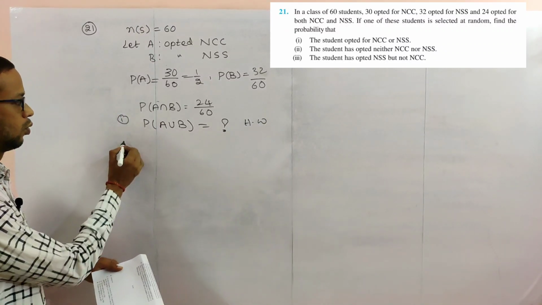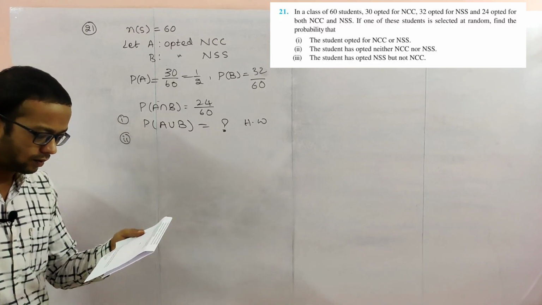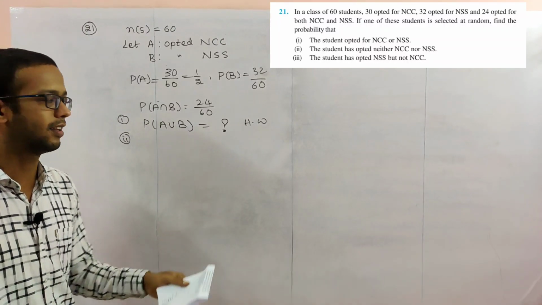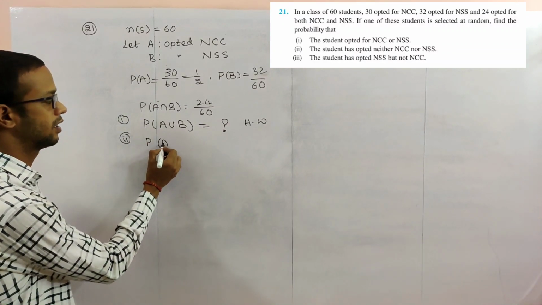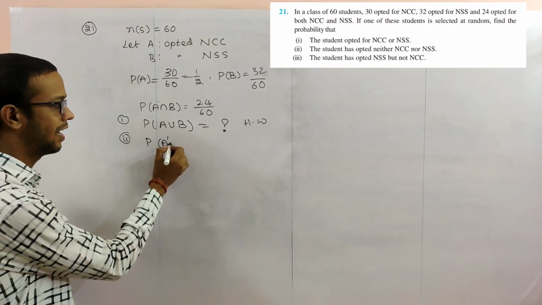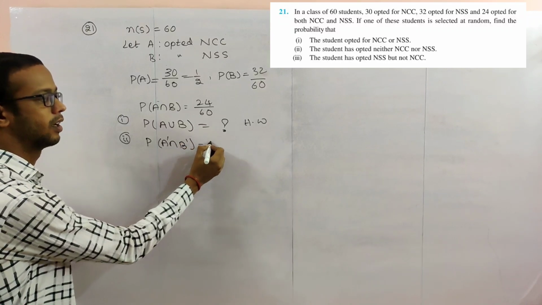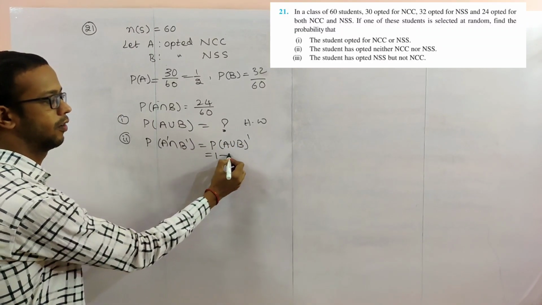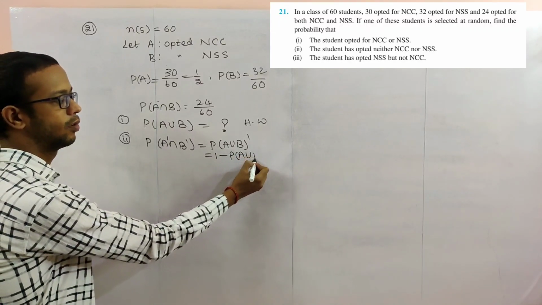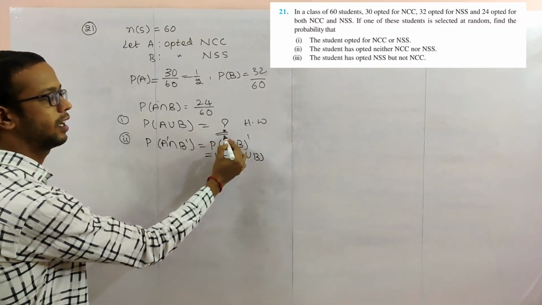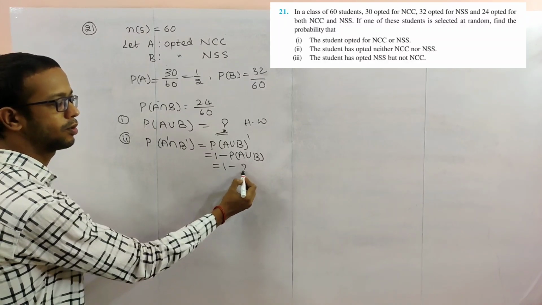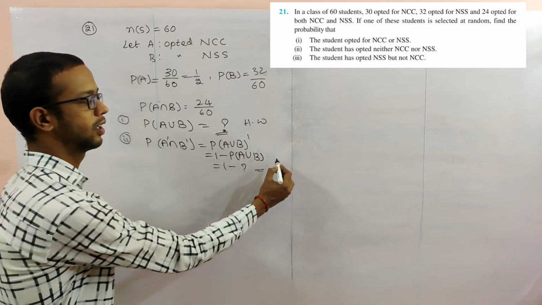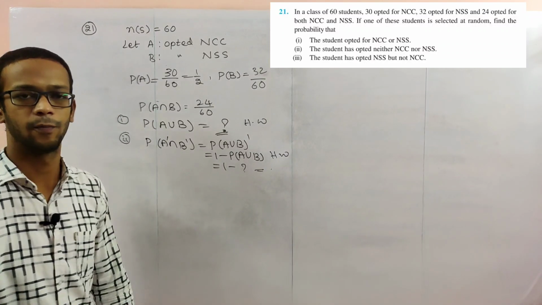Next, the student has opted neither NCC nor NSS. Neither nor, as we just discussed, means not A and not B. That is probability of A union B whole dash, 1 minus P of A union B. Substitute the A union B value here and simplify, and you will get the answer. This also you can take as homework.